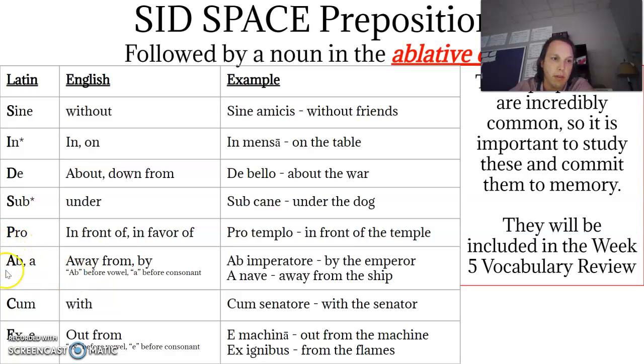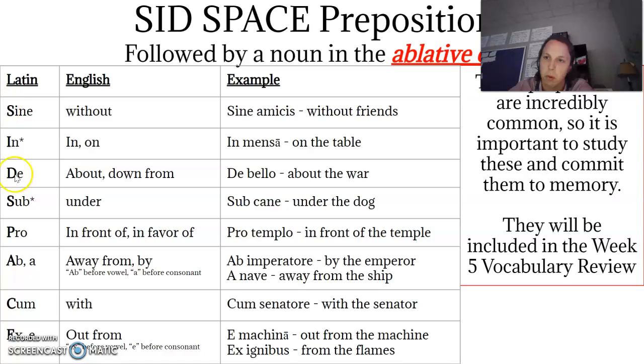You use this form, ab, when the next word starts with a vowel. So for example, ab imperatore. I is a vowel, so we'll use ab, kind of like a and an in English. And then a nave, away from the ship. There's no B because it's followed by an N, which is a consonant. Cum means with, cum senatore, with the senator. And then lastly, ex or e, out from. E machina, out from the machine. Ex ignibus, out from the flames. Similar to ab and a, ex comes before vowels, e comes before consonants.